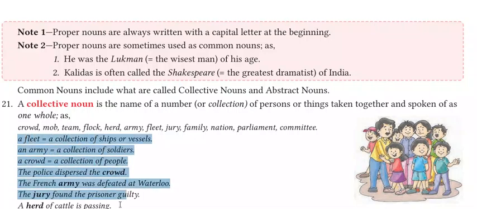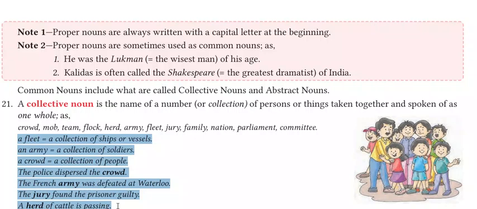Like the first sentence shows that a fleet. Now fleet is a collection, right? Collection of ships or vessels. अब उसको हमने कहा a fleet. A fleet is a collection of ships or vessels. An army. So it means that that is the collection of soldiers. Within the army you can see officers and everything. Crowd. Collection of people. Police dispersed the crowd.